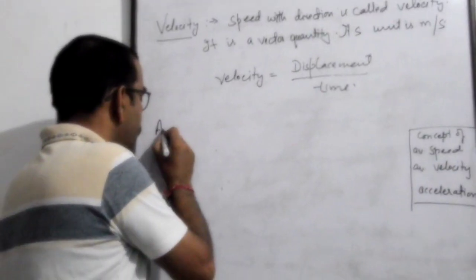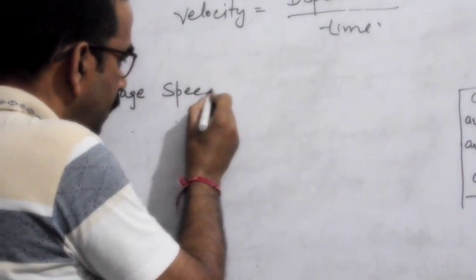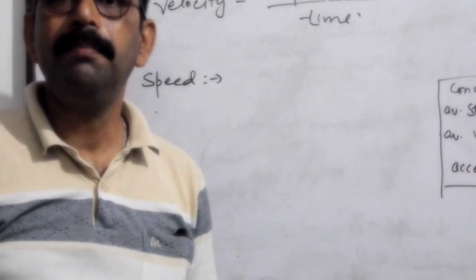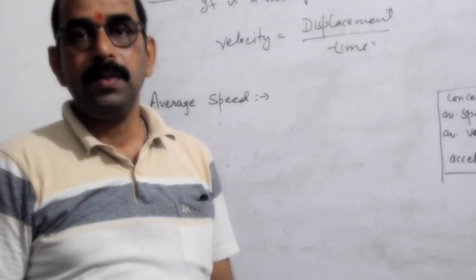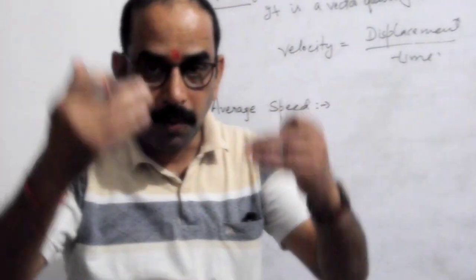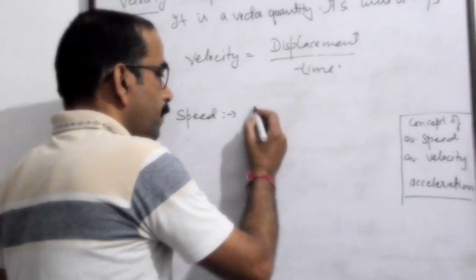Now, what is average speed? Average, mean speed. You all know what mean is, what average is. Average is sum of observations upon total number of observations. You all know. So same, what is average speed?